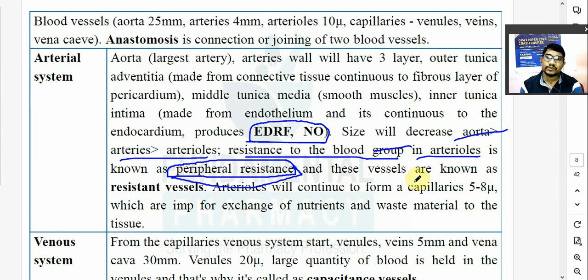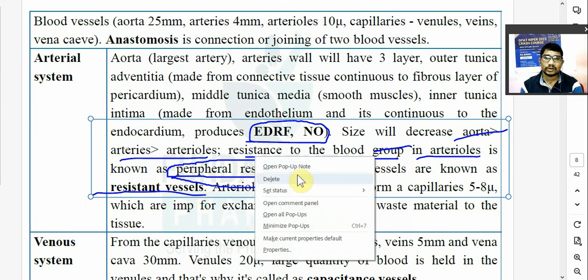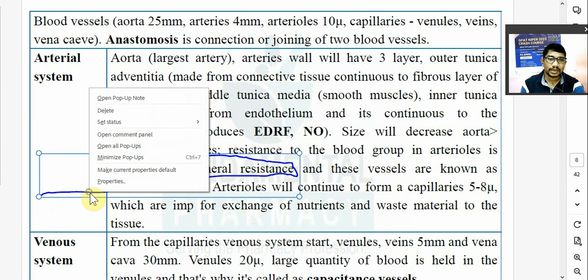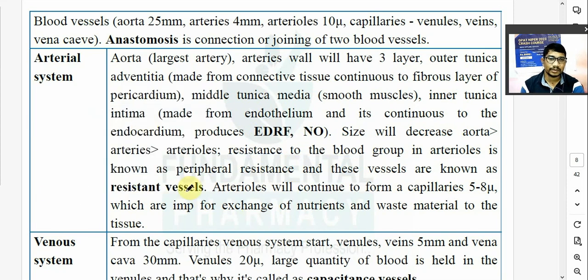These vessels are known as resistance vessels. Arterioles are called resistance vessels. Are you getting it or not? This is a very important point, an important term for your blood pressure. If there is an increase in the peripheral resistance, then the blood pressure increases.